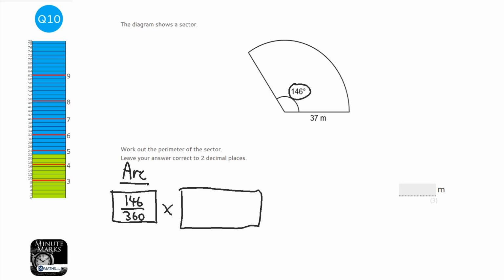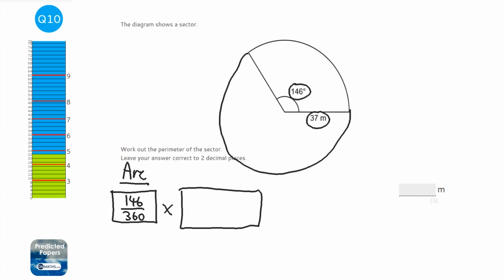The formula for the circumference of the total circle is pi d, or 2 pi r. Well, here we've got a radius because it's halfway across the circle. If you imagine the whole circle looks something like that, then the 37 is the radius. So we need to first of all double the radius to get the diameter, so we're going to do pi times 74, which is twice 37.